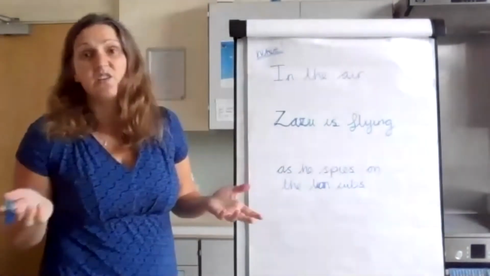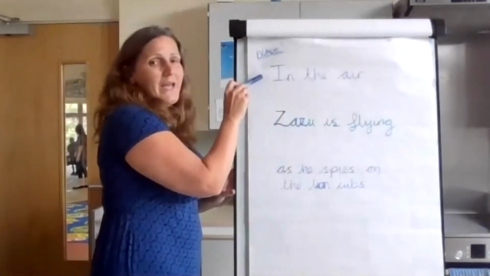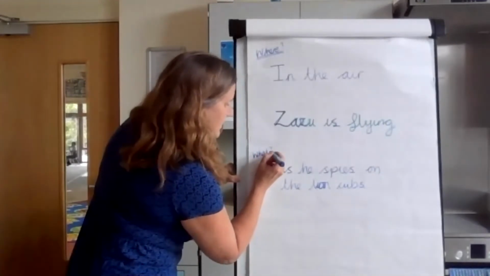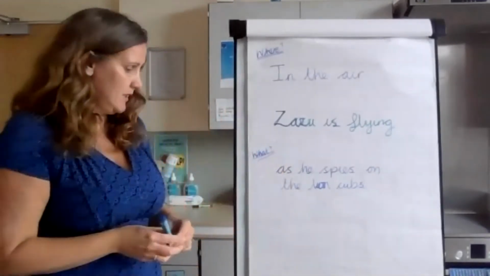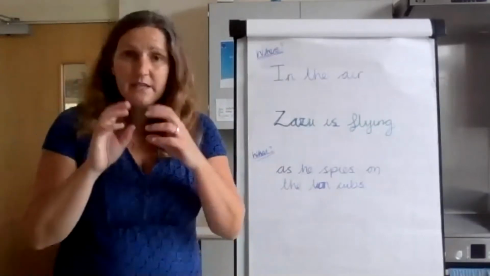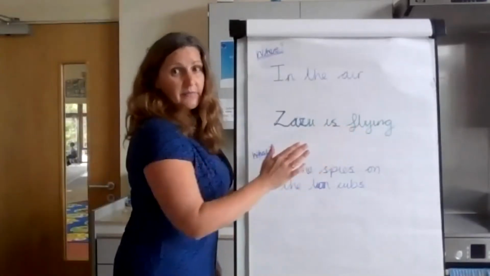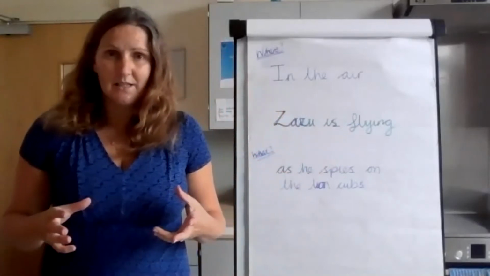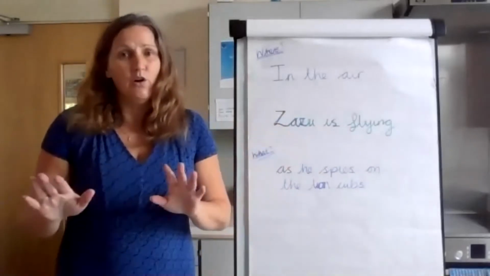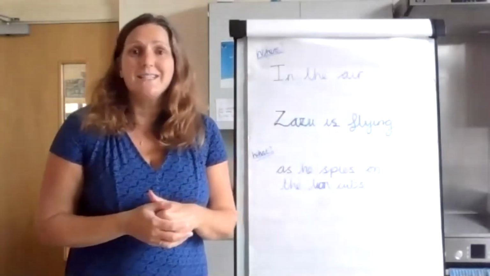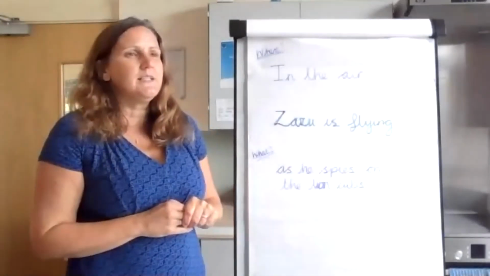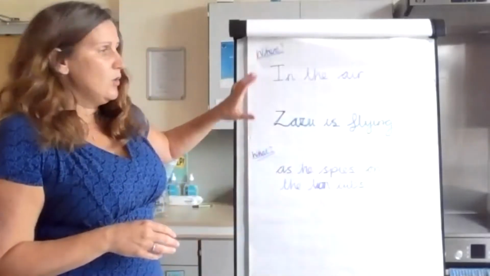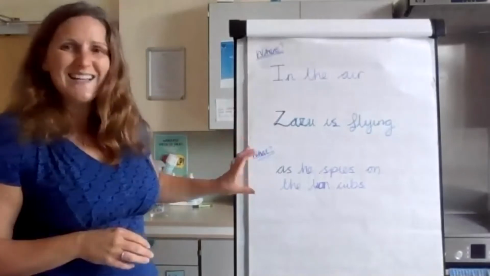So our sentence, rather than just Zazu is flying, has grown from where the action is taking place and also what else is going on. So this is our challenge for this week. I want you to look at those pictures and just make a simple sentence like Zazu is flying. I then want you to add at the beginning of the sentence something about where that activity is taking place. Is it on the log? Is it on the ground? Behind the bush? Is it underneath the branches? Is it next to the lake? Where is the activity happening? What was our simple sentence? And then add a bit more information.